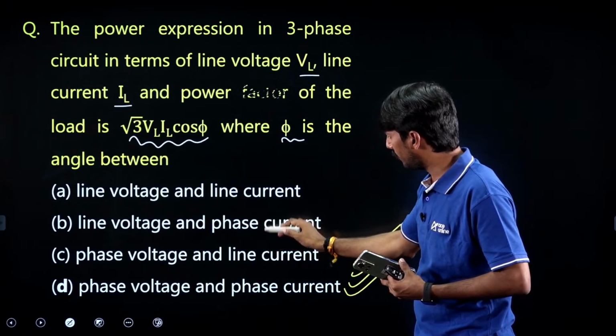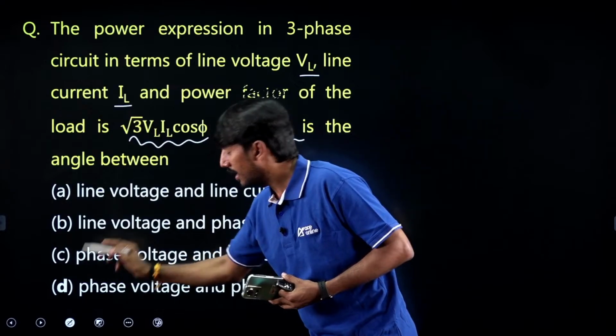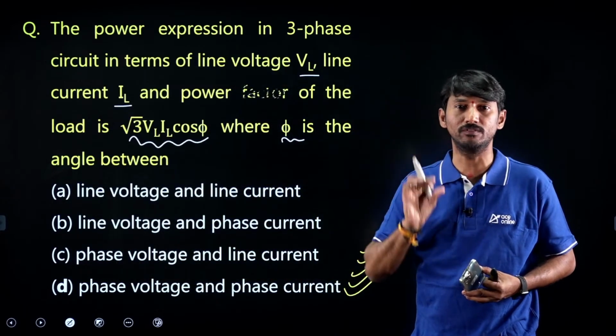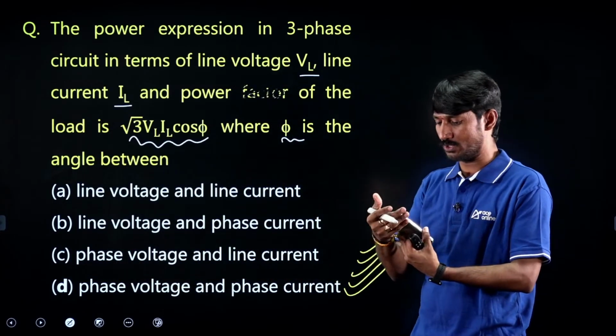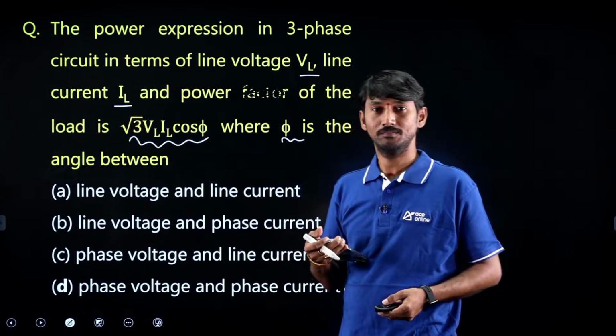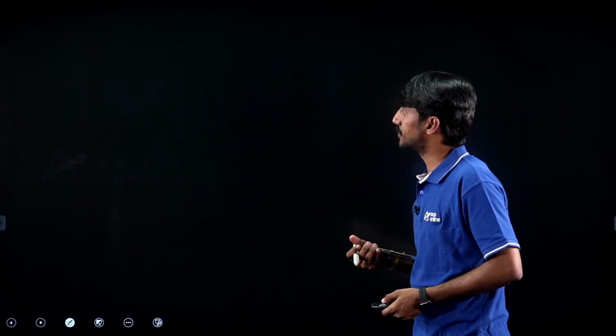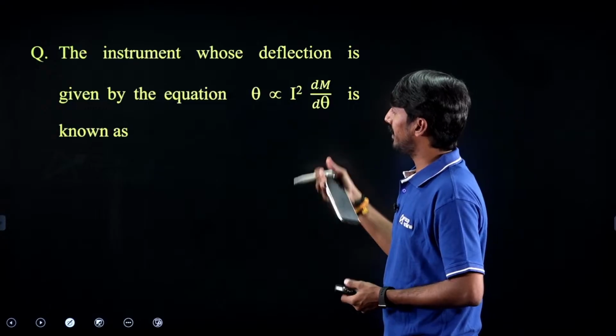Between these two, no confusion will be there. Only option A or option D. Generally, confusion will be there, but the answer is phase voltage and phase current only. Right? Next.